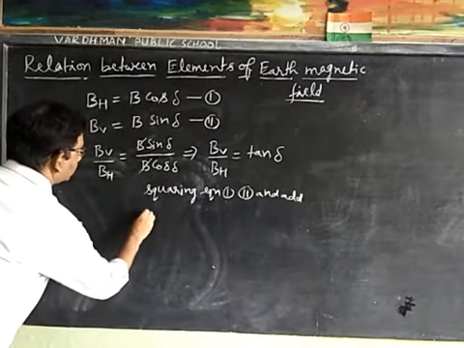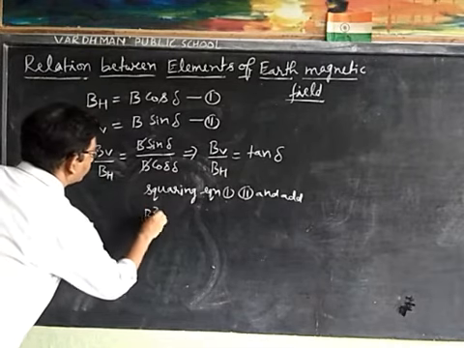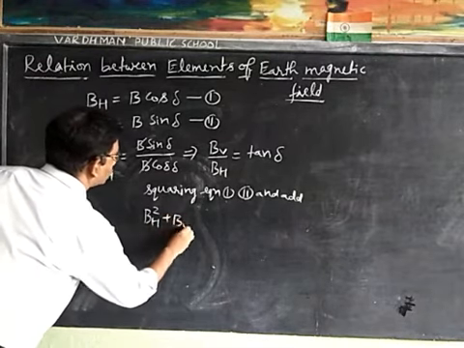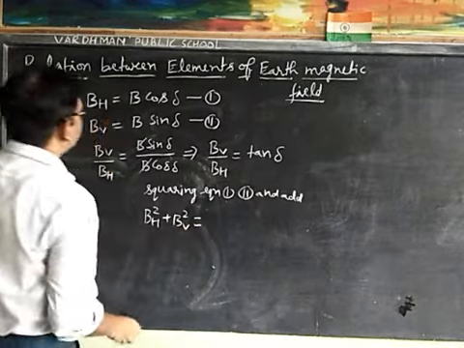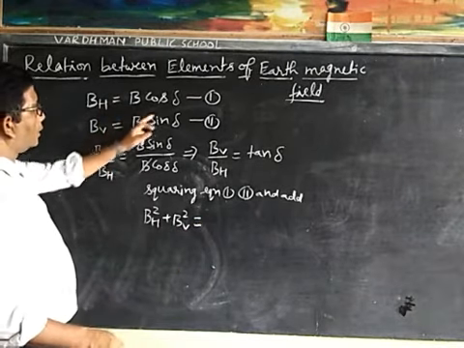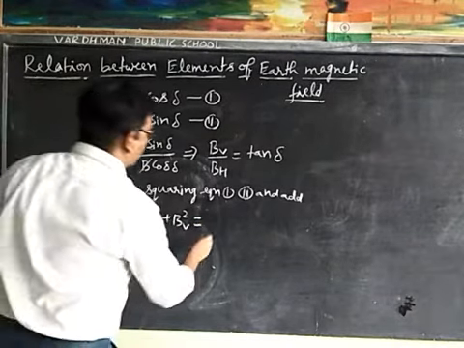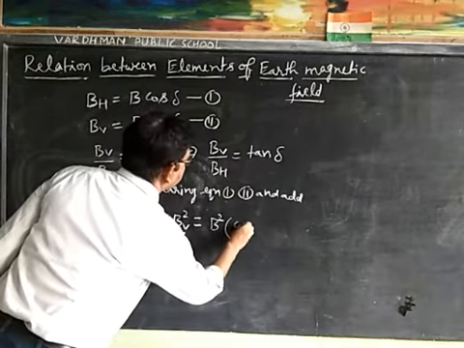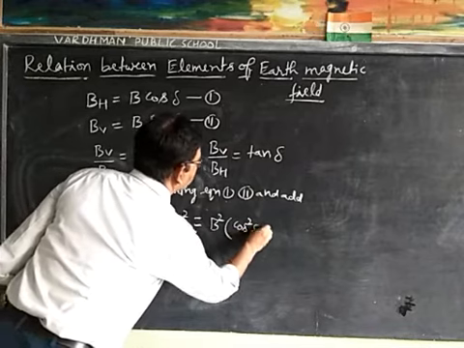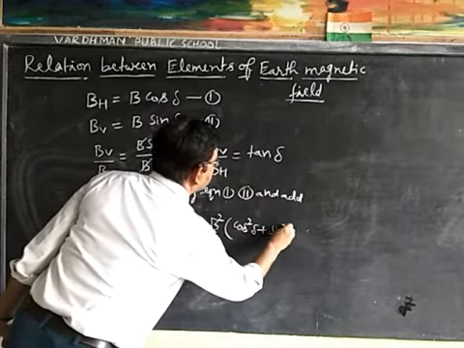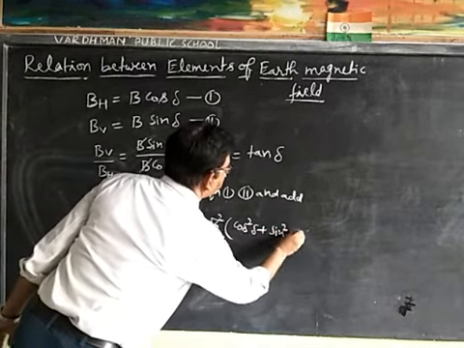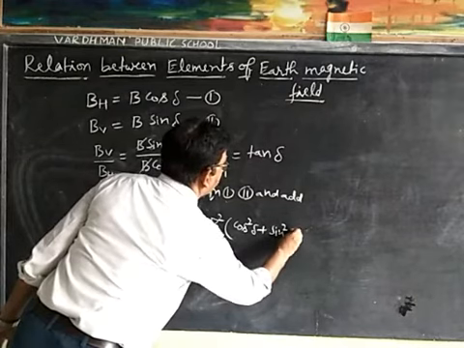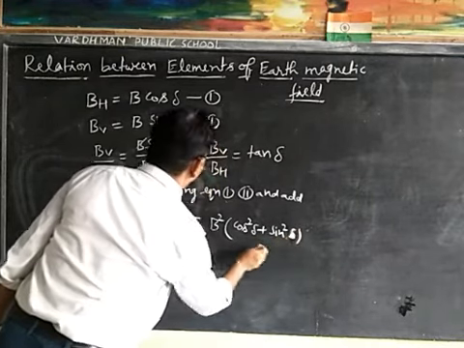Then BH square plus BV square is B square cos square delta plus B square sin square delta. Taking B square common, we get cos square delta plus sin square delta, which is equal to 1.